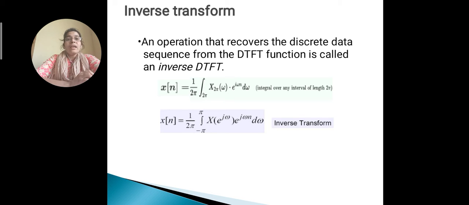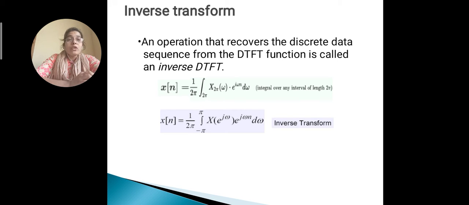Now if we recover the time domain signal from the frequency domain signal, we use the same operator, called the inverse discrete time Fourier transform. The definition of the inverse DTFT is x of n equals 1 upon 2 pi integration over an interval of length 2 pi of X of e to the power j omega e to the power j omega n d omega. Here the integral is over an interval of length 2 pi.